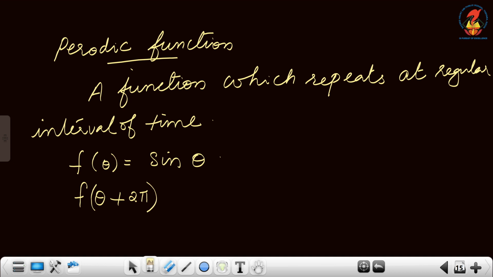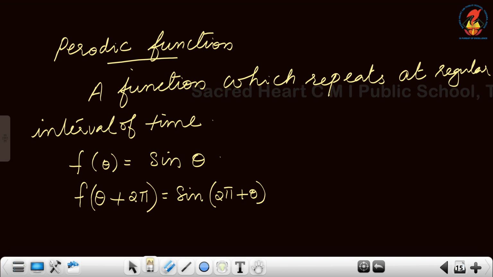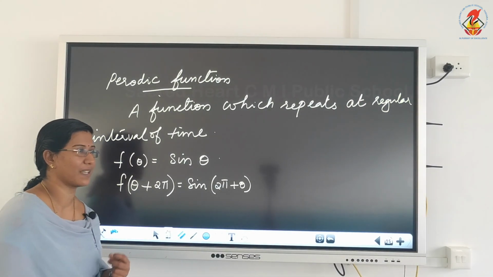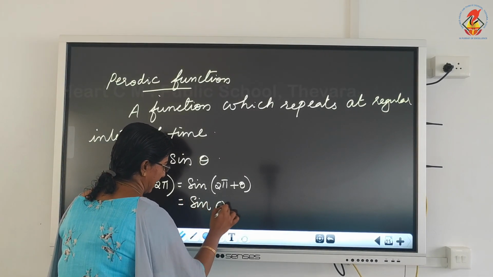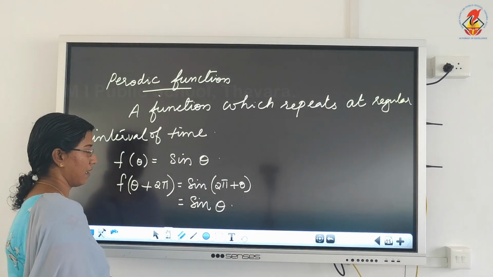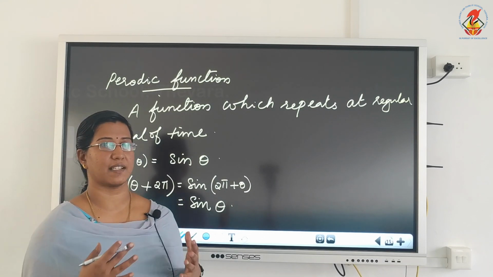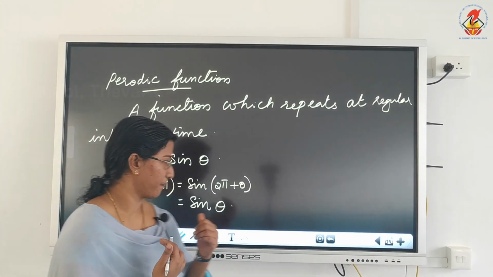So to the angle theta I am going to apply 360 degrees, equal to sine of 2 pi plus theta. And in maths you have studied that sine of 360 plus theta is equal to sine theta itself. Maths students know it very clearly. Sine of 360 plus theta is sine theta.